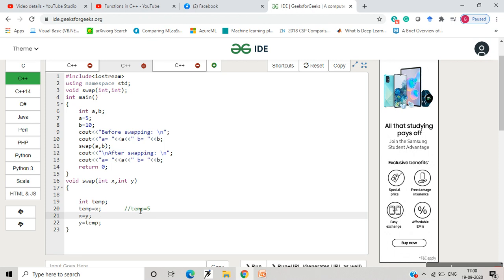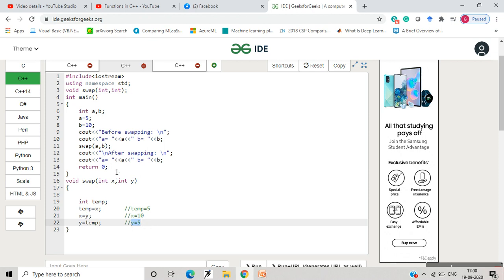After the next statement, x will get the value of y, so x will become 10. And then in the next statement I will assign the value of temp to y. Because temp was 5, y will become 5. So in this way x has become 10 and y has become 5.